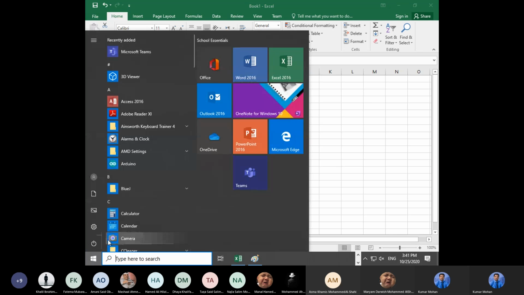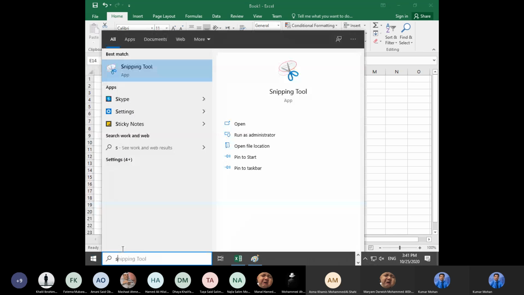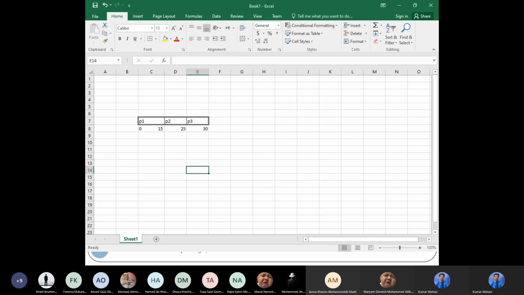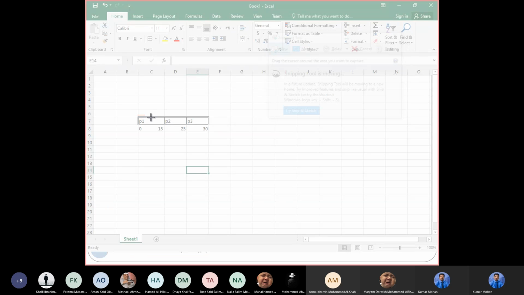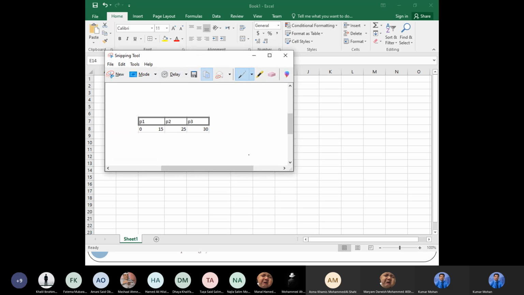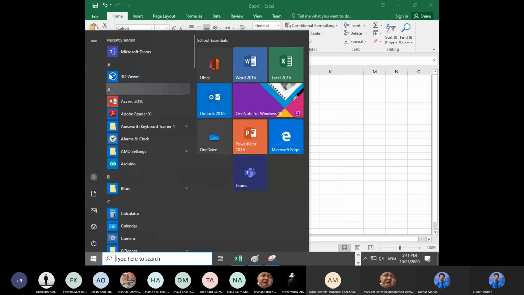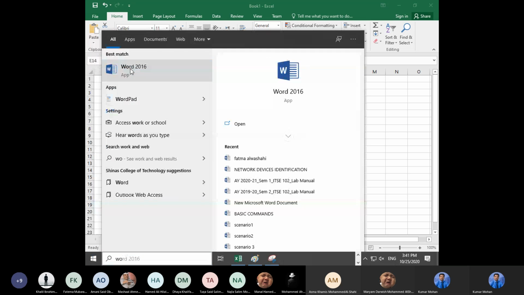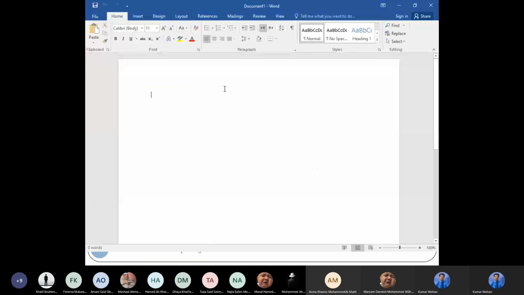If you want, you can take a screenshot of this using the snipping tool. When asked in an exam or anything, just take this screenshot and then copy, paste it in. It is easy. Understand?